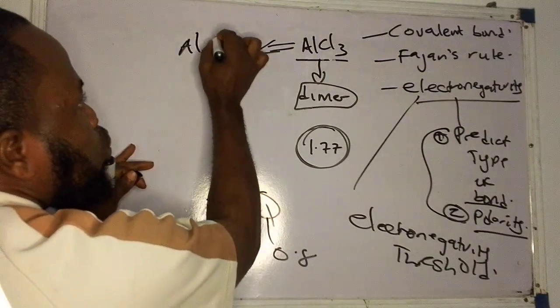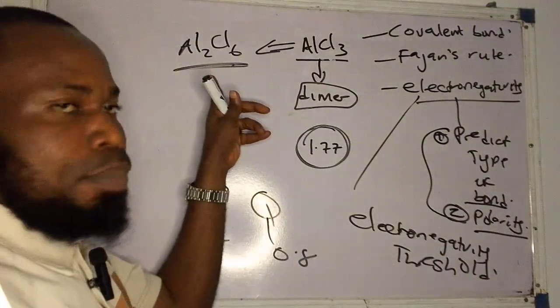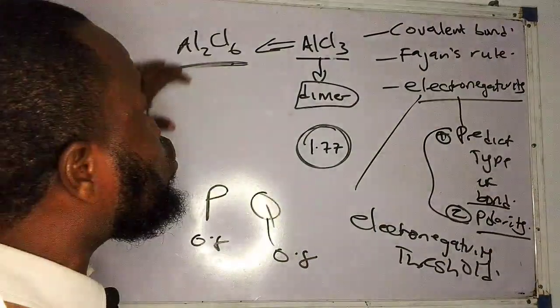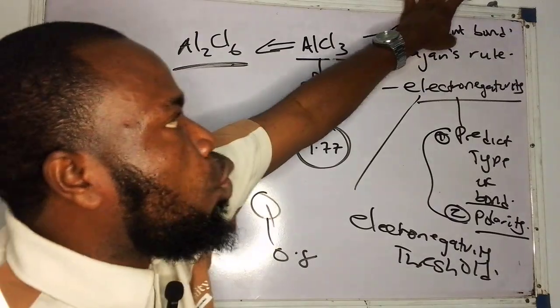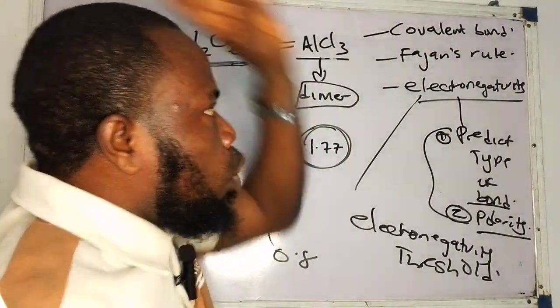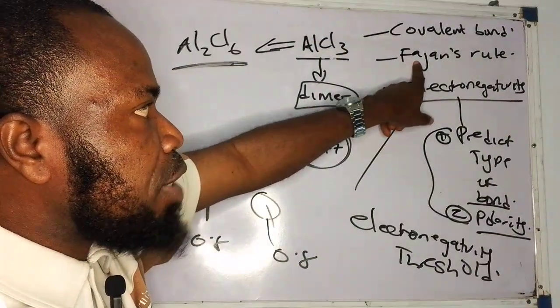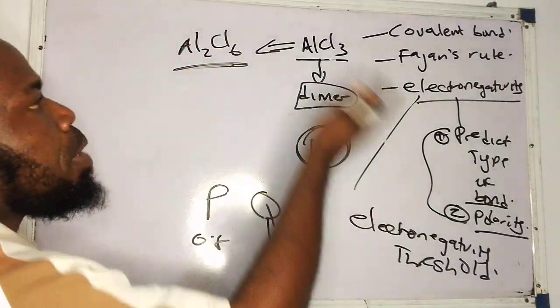That means this aluminum chloride usually exists in the vapor state as Al2Cl6. This is the dimer, the form in which aluminum chloride usually exists. This even throws more light on the fact that the bond that exists here is a covalent bond. So why is this bond covalent? There is a sharing, applying Fajans' rule and electronegativity.